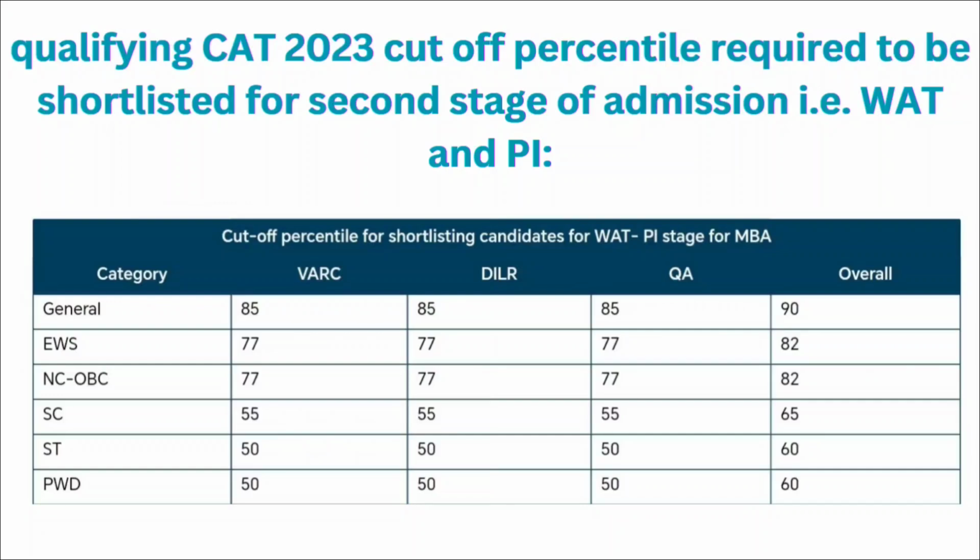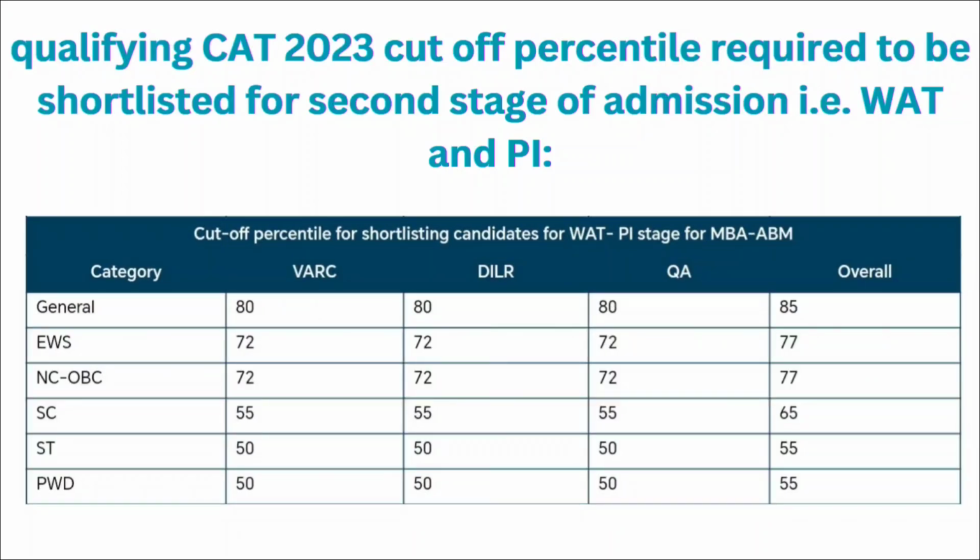For ST category also, it is 50 percentile for the VRC, DILR and quantitative ability section, and overall you should have 60 percentile or more than that in your CAT entrance examination. For PWD also, it is 50 percentile for the VRC, DILR and quantitative ability section, and overall you should have 60 percentile or more than that in your CAT entrance examination.